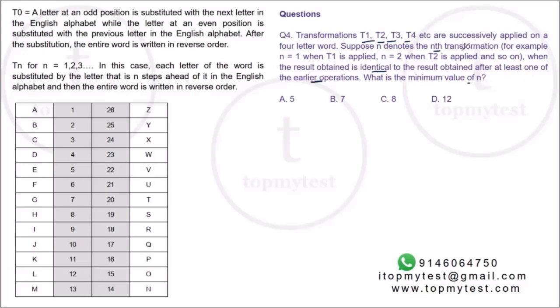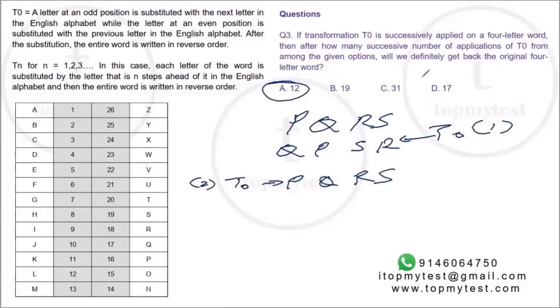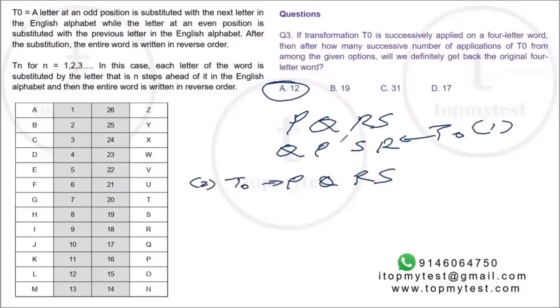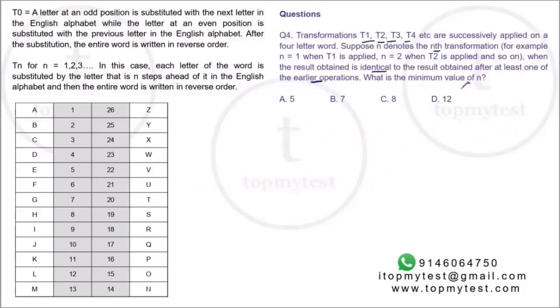Now, you don't need to get the original word. In the previous case, you had to get the original word back. In this case, you don't need to get the original word, even one of the intermediary words will do. So if you get RSQP before PQRS, that is also good enough. But you need to get that as quickly as possible. But now the transformations keep changing. It will be 1, 2, 3, 4, 5, 6, and so on.